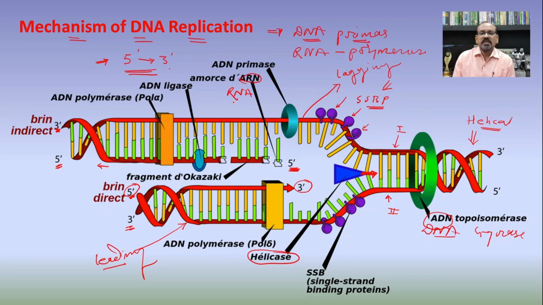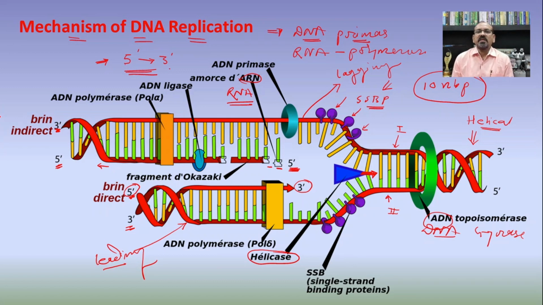So here the primer includes almost around 10 nitrogen base pairs, or 8 to 10 nitrogen base pairs.